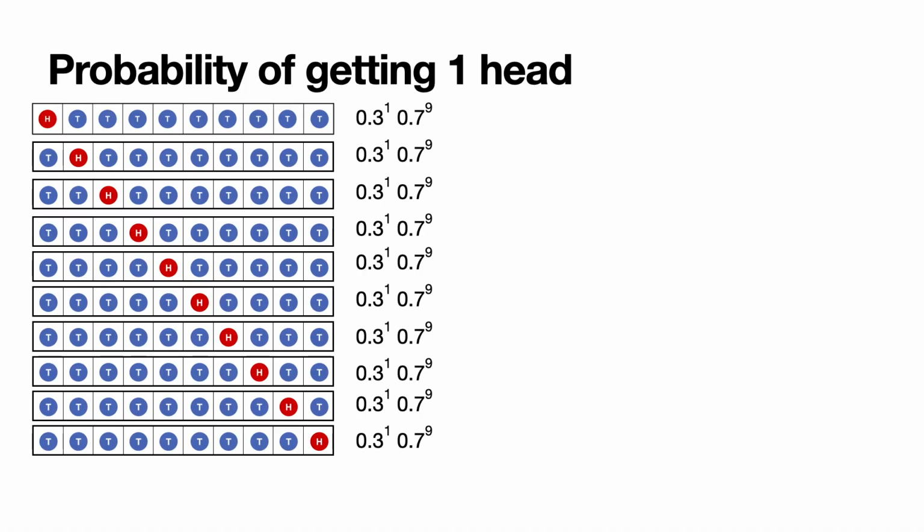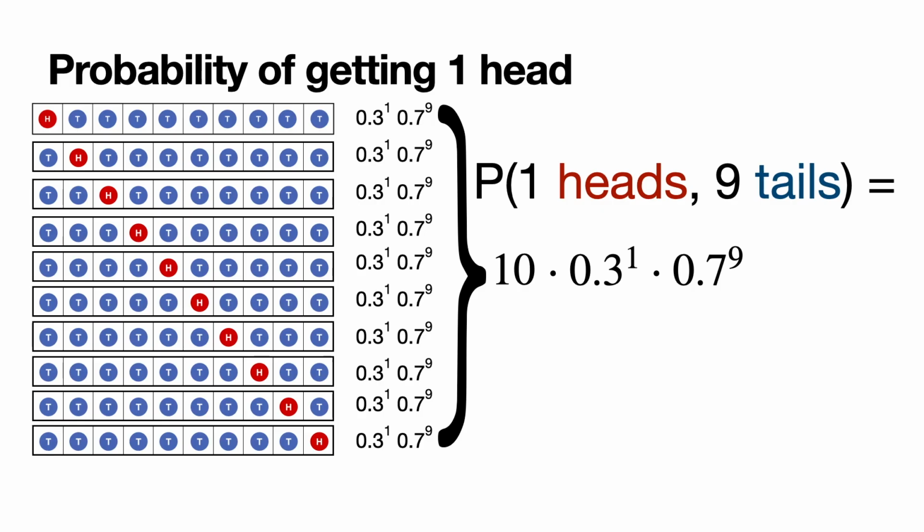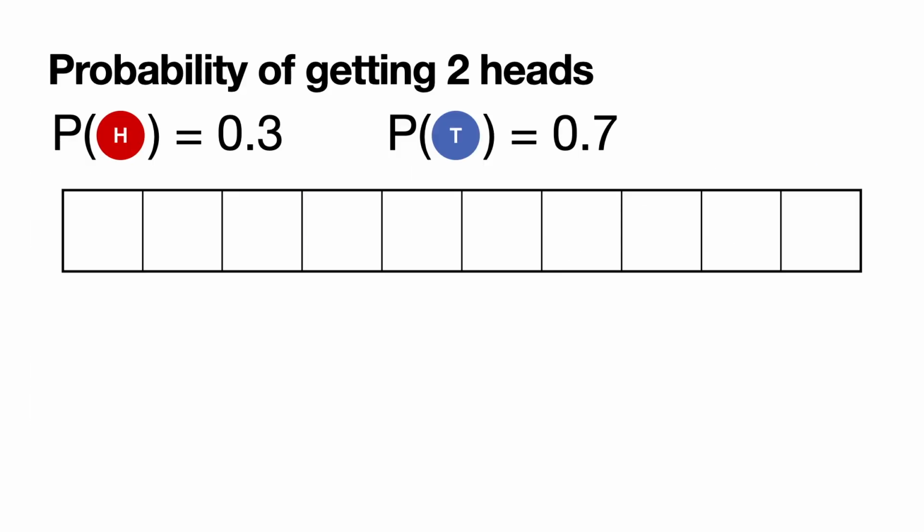Now, since these events are disjoint, namely, no 2 of them can happen at the same time, the probabilities now get added, and there are 10 of them. So therefore, the probability that one coin lands in heads while all the other ones land in tails is exactly 10 times 0.3 to the 1 times 0.7 to the 9, which is 0.12106.